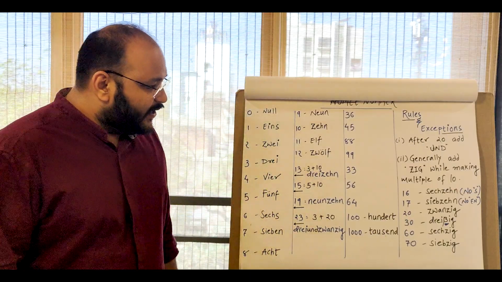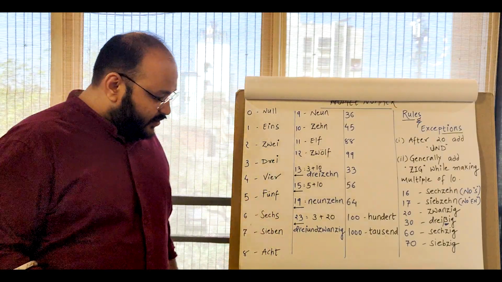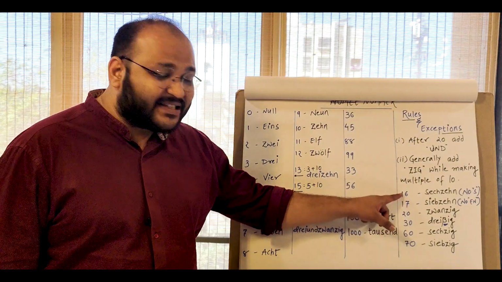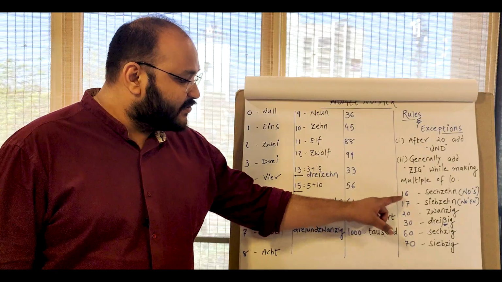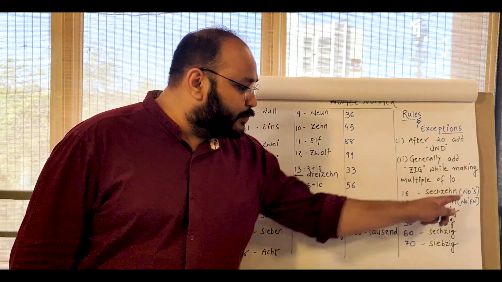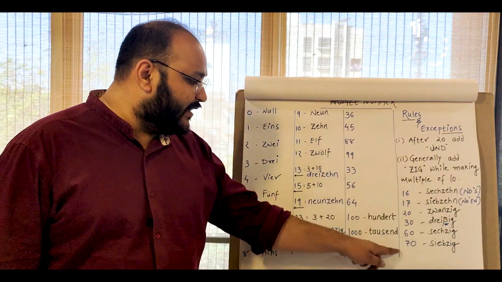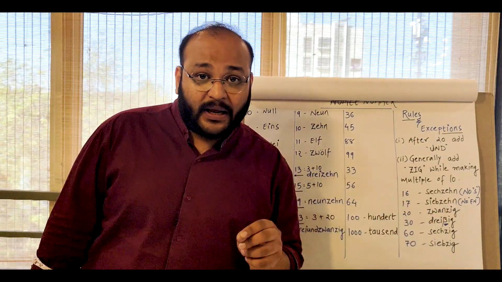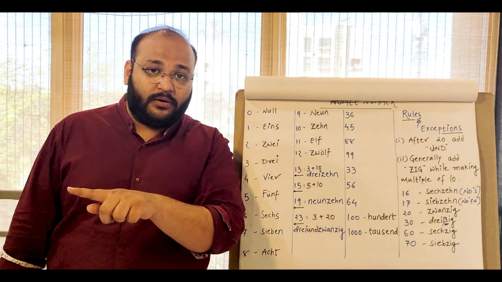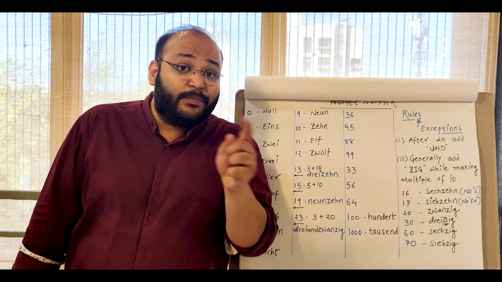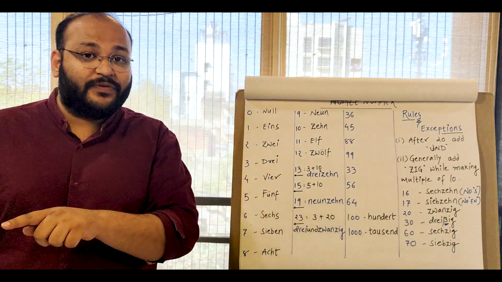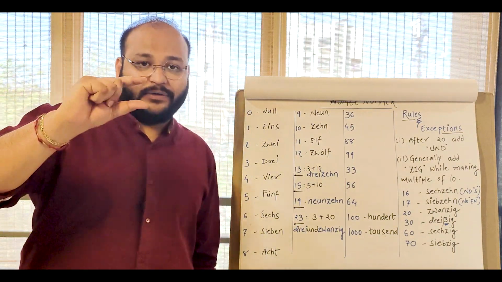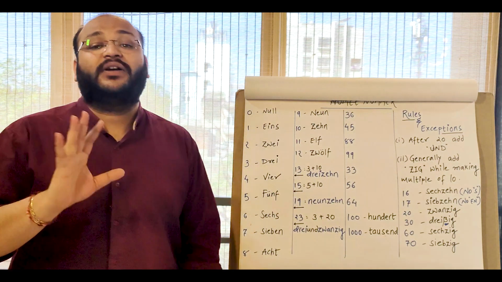So as you can see, in 16 and 17, the logic remains the same: whenever you see a number related to 6, so 16 and 60, there would be no s in the spelling, and for numbers related to 7, like 17 and 70, there would be no en. However, let's say the number is 27, so it is not sieben-und-zwanzig in the short form, it is siebenundzwanzig. Why? Because 27 is like 7 plus 20. Now the number 7 itself, as I said, is not an exception.